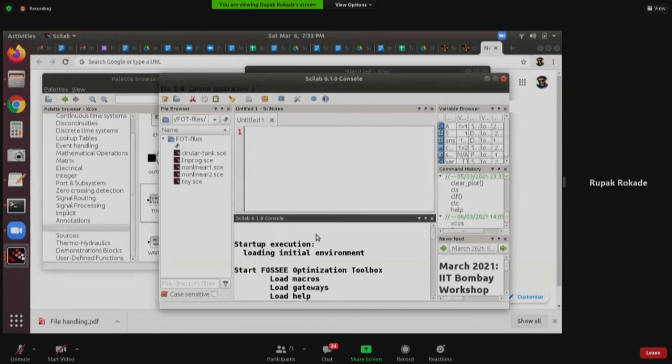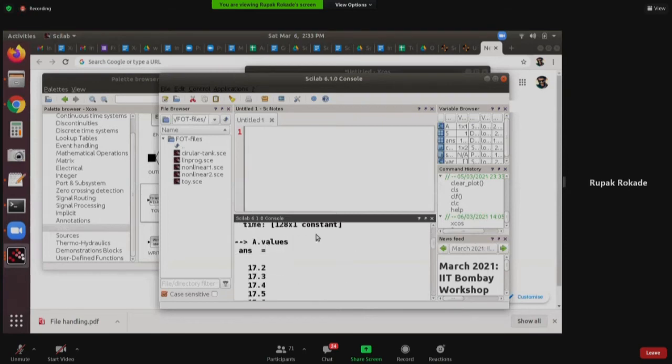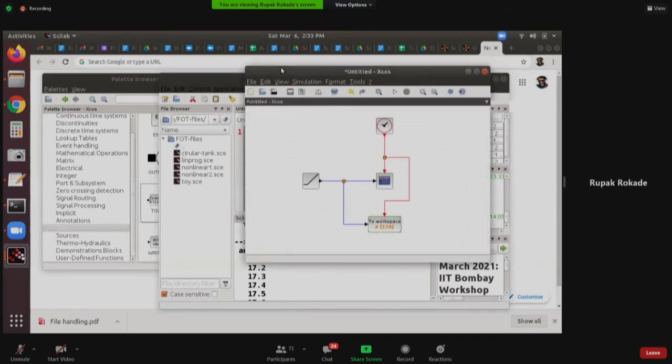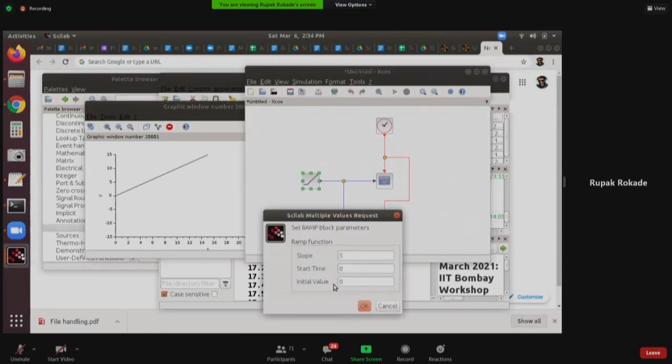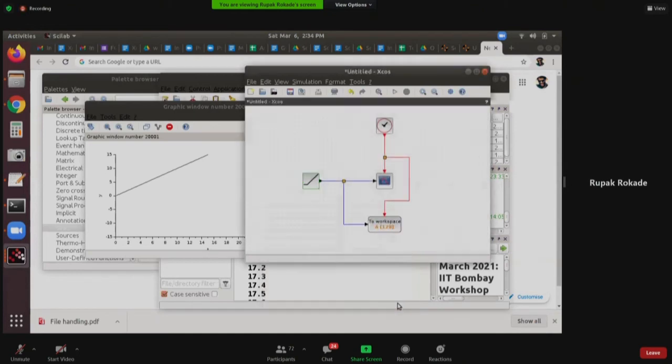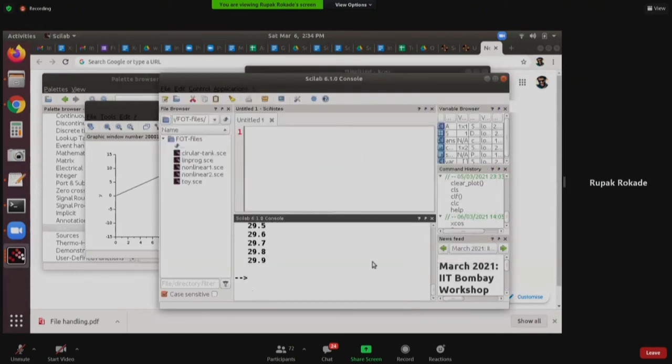Now you may wonder why this A value is not starting from 0. The output always started from 0, right? I don't know if you remember. I'll execute it once again. Of course, all simulations start from 0 on the time scale, and the initial value was 0. You see this, the initial value was 0. So why is A not starting from 0?